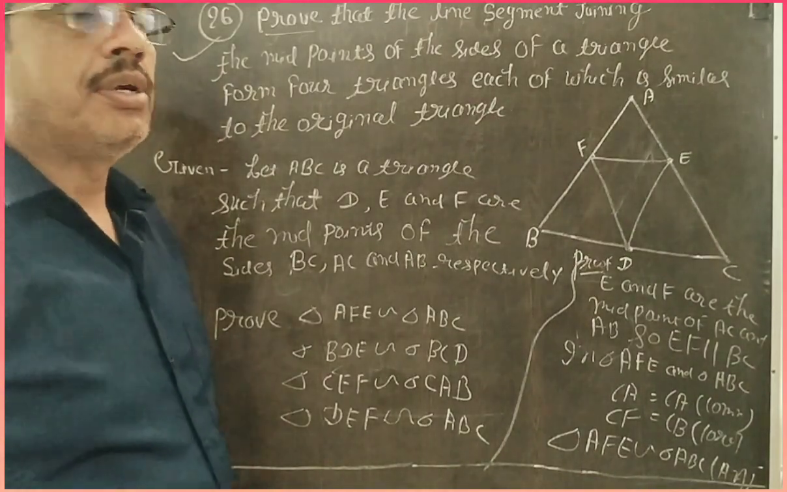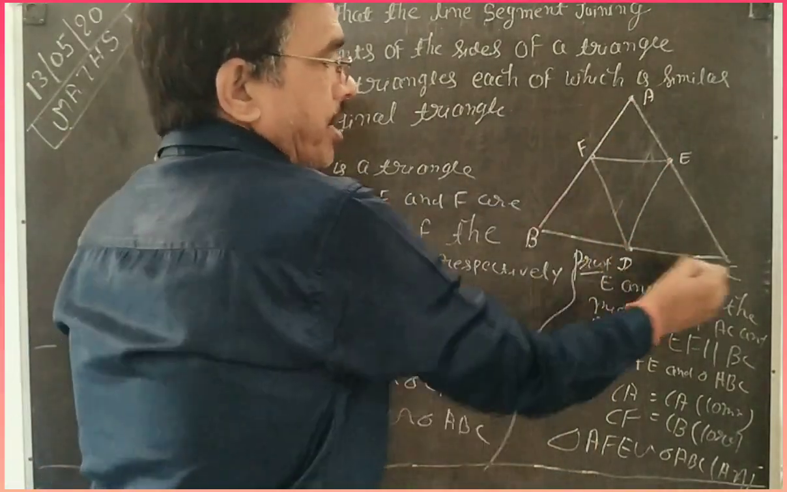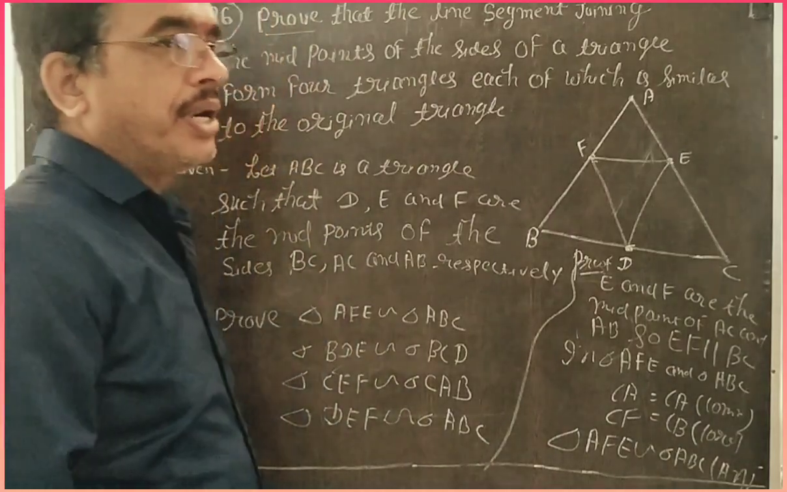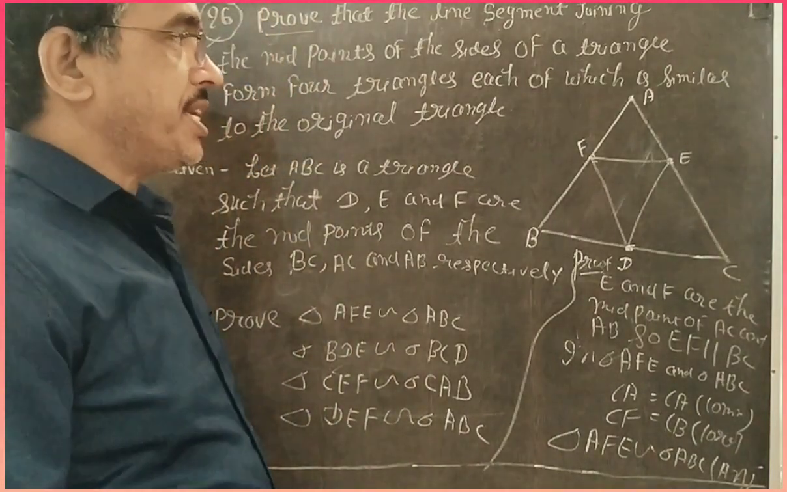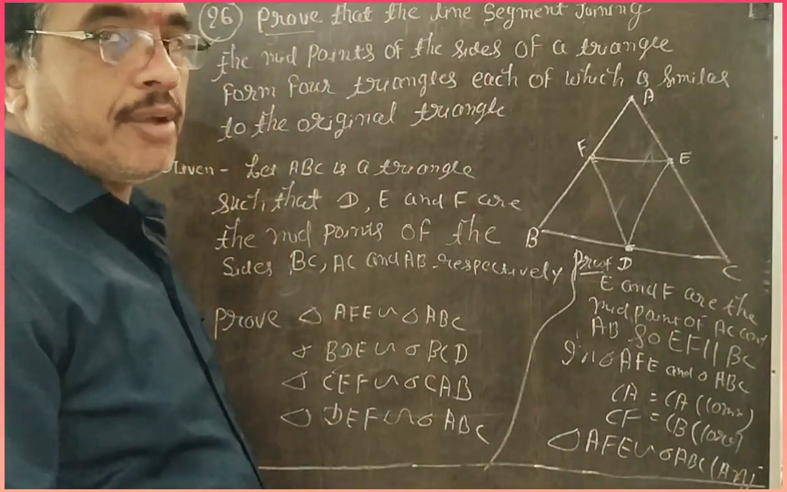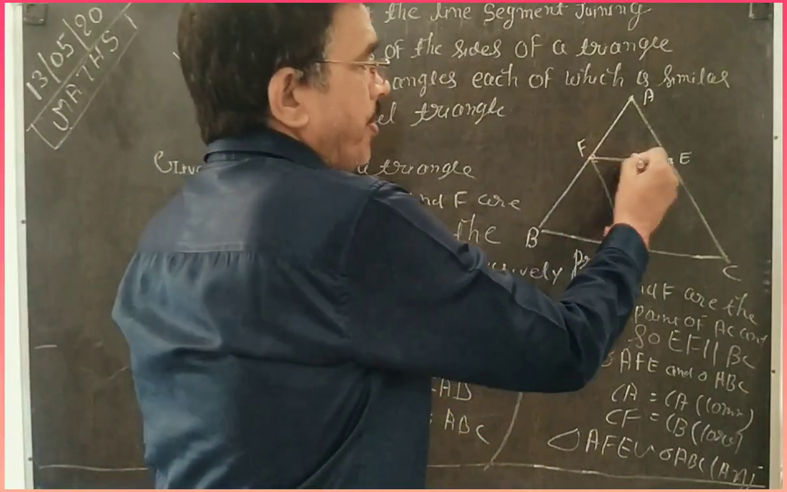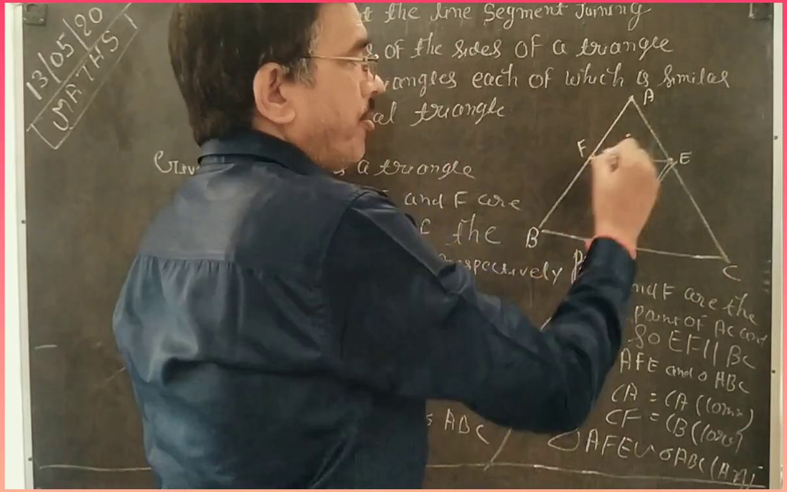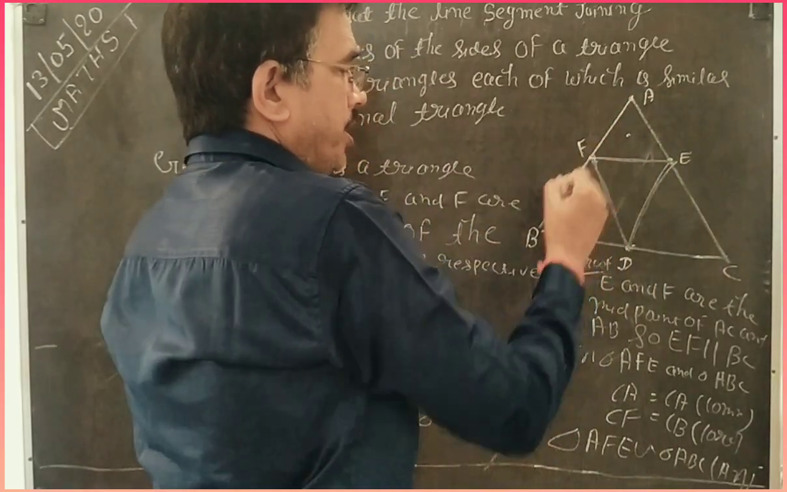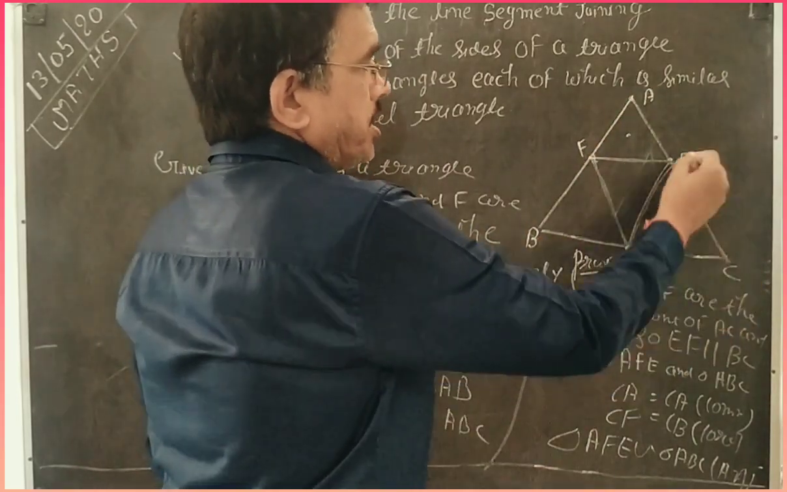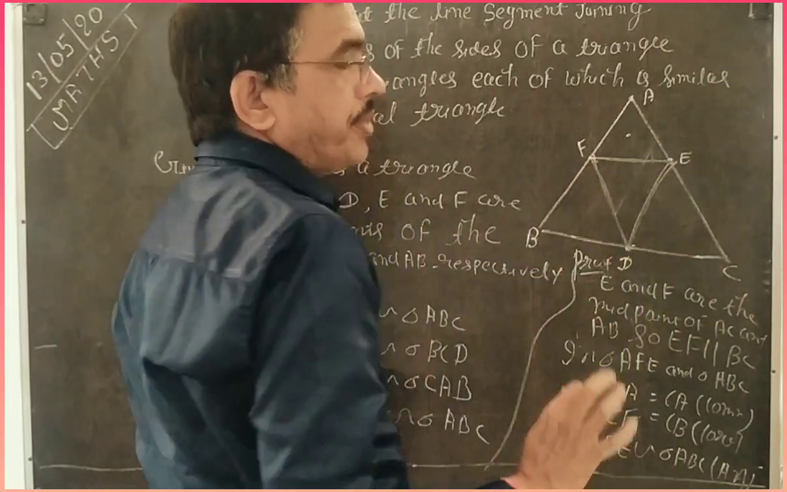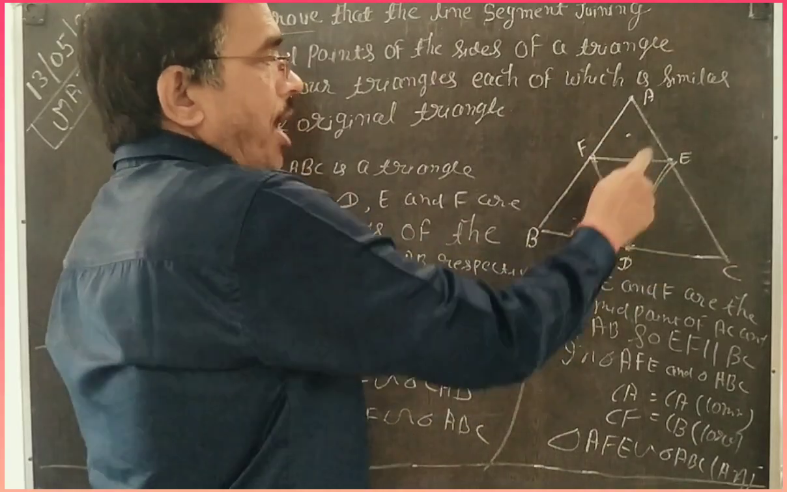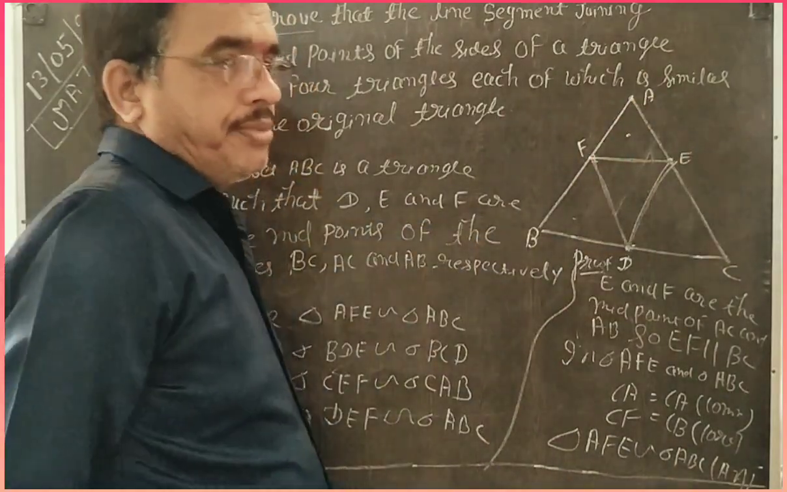Dear students, ABC is a triangle, D, E, F are the midpoints of the sides BC, AC and AB respectively. When we join the midpoints, there are four small triangles. One is AFD, another is BFD, CED and DEF. Your question is, all four small triangles are similar to the original triangle ABC.